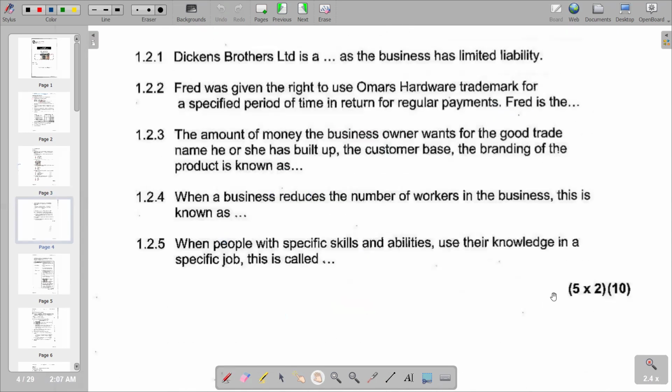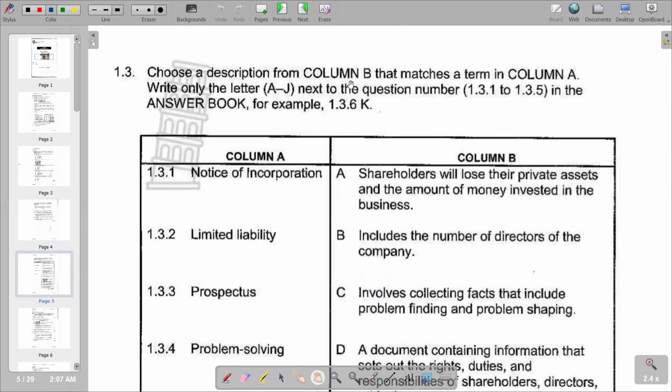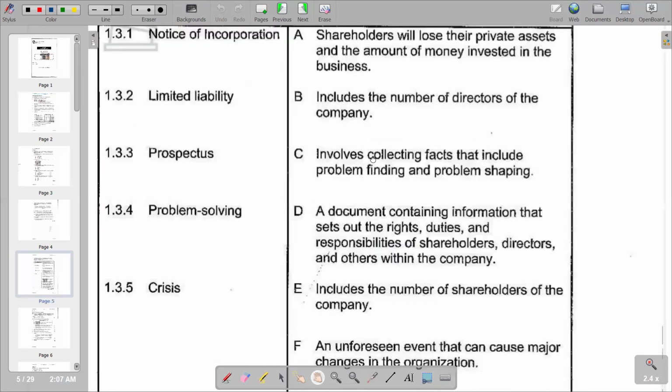So 1.2 obviously also has 10 marks, each question with 2 marks with 5 questions, giving us a total of 10. So we move on to the last part of our question 1, which is on the matching words. It reads, choose a description from column B that matches a term in column A. So the first term that we have is a notice of incorporation. According to the responses that we have, which can be the correct response?